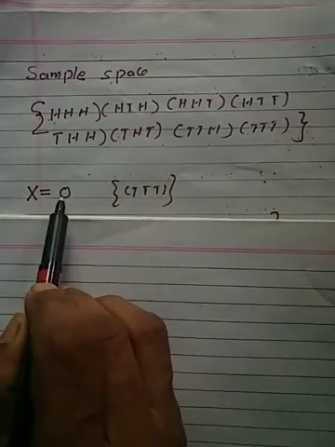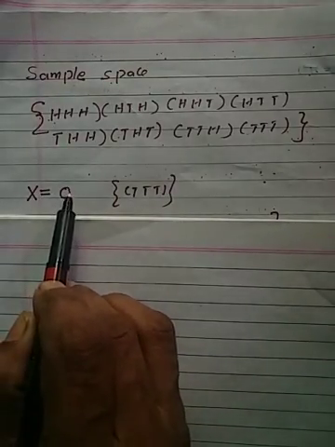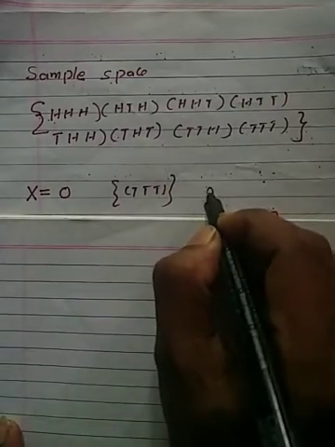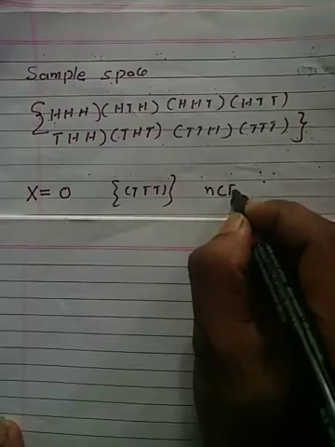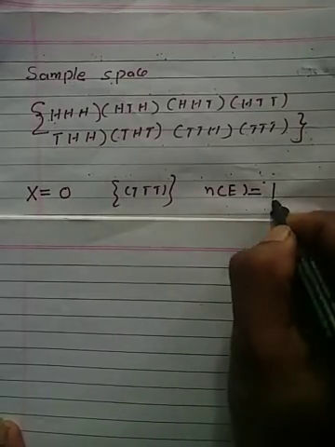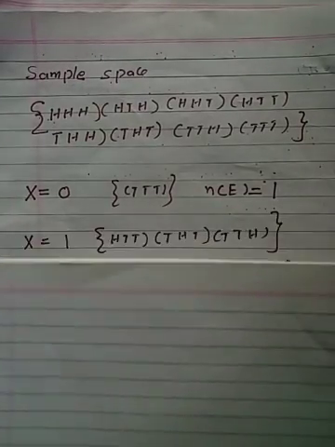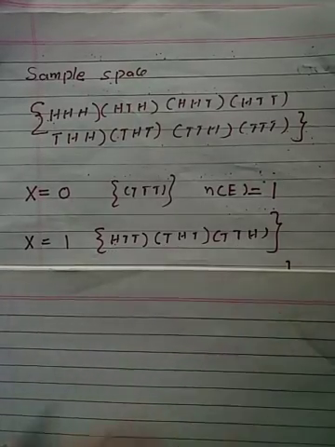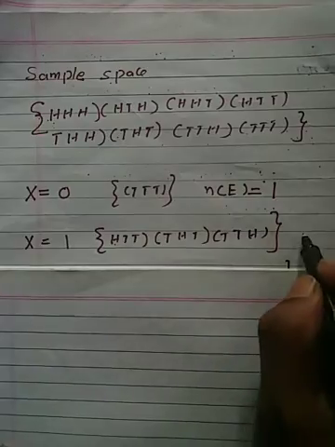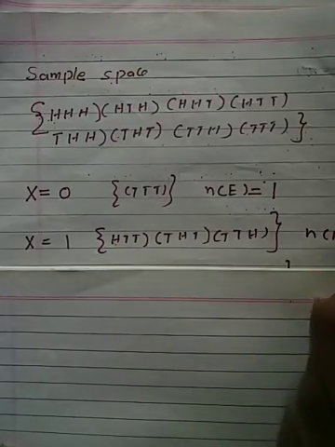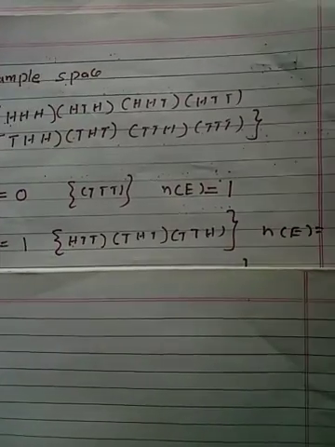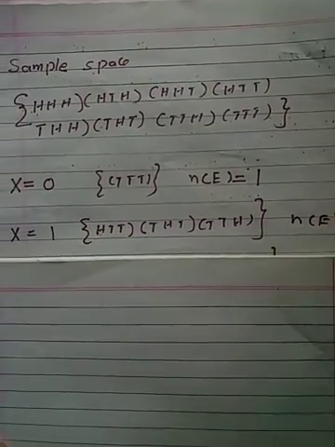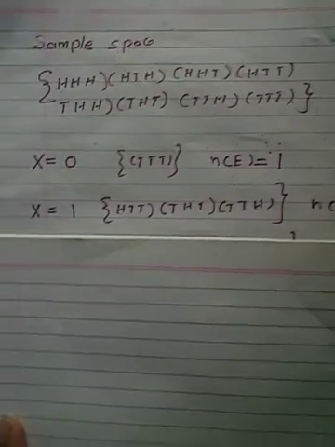X equal to 0 means number of heads is 0, that is all are tails. The number of elements of this event is only 1. X equal to 1 means only 1 head. 3 elements are like that. So when x equal to 1, number of E is equal to 3.